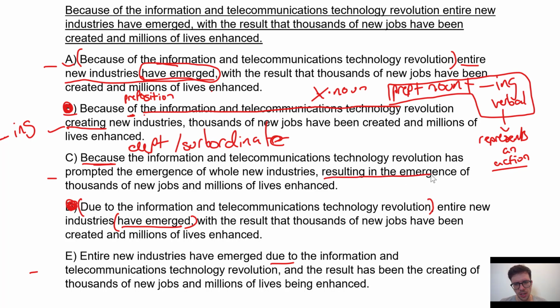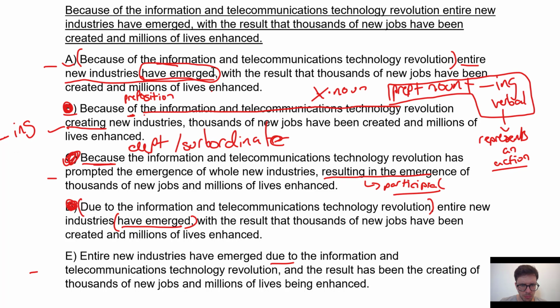However, here what we get is a participial phrase. Participial phrases cannot stand alone because they don't have verbs or subjects, and so here we cannot put a dependent clause relying on a participial phrase or vice versa. So this is going to be wrong for that reason.